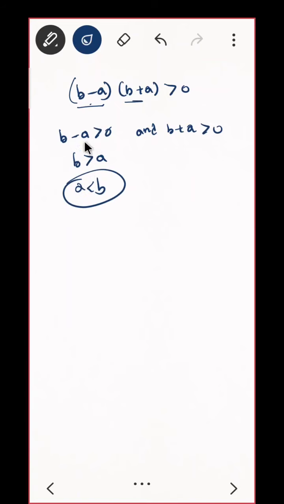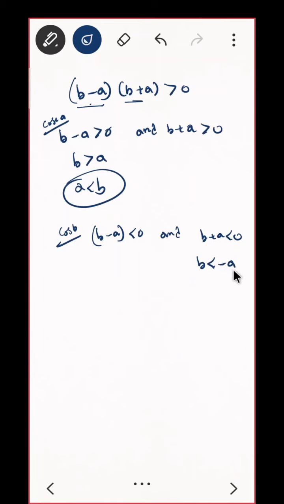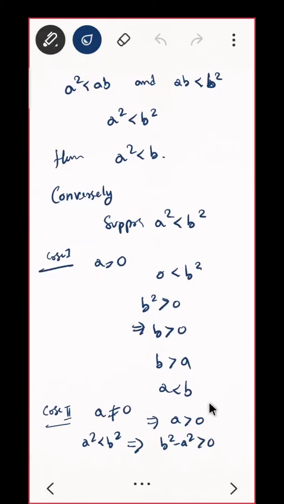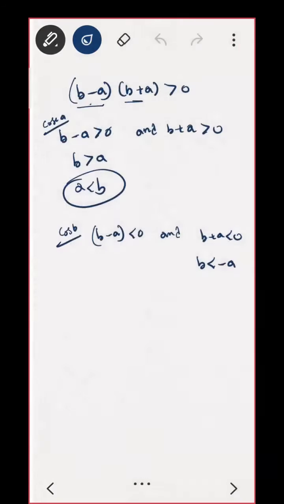So in the first case this is true, that is, I took b minus a positive and b plus a positive, both positive. Can I take both negative? That is, here also I am taking cases, case A and case B. Can I take both negative? That is, b minus a negative and b plus a negative. So here it will say b will be less than minus a, and you observe your a. You started with a positive number, so here your b will be a negative number. That is a contradiction.